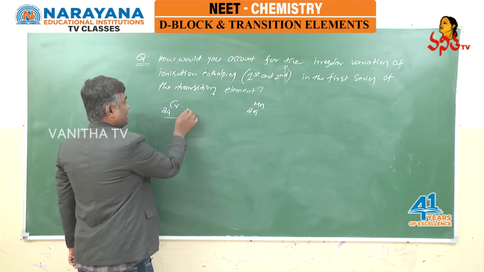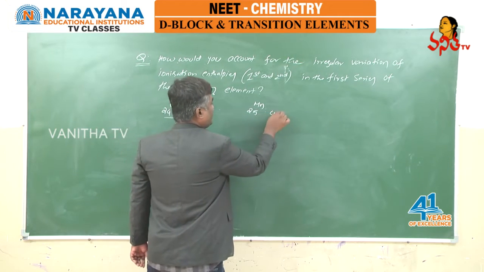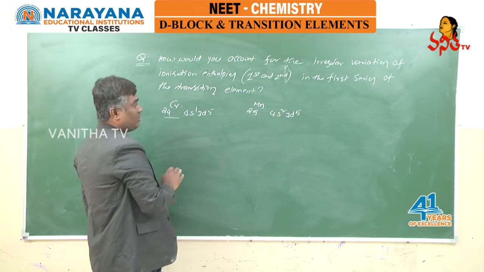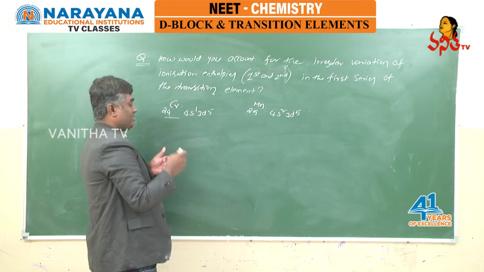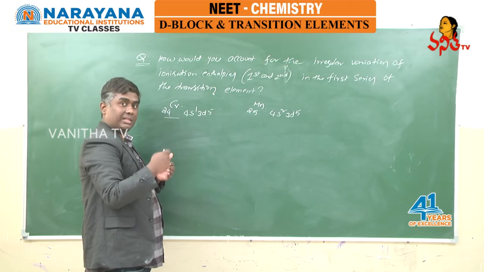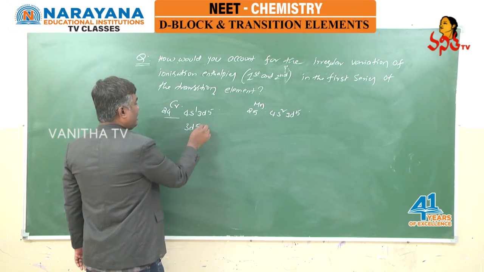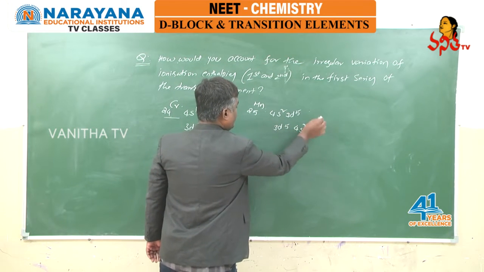For chromium the valence configuration is 4s1 3d5, for manganese it is 4s2 3d5, written according to the Aufbau rule. But if you write shell-wise, first shell, second, third and then fourth shell will come. So for convenience I write 3d5 4s1, and here 3d5 4s2.